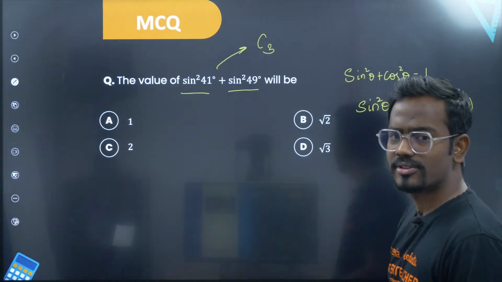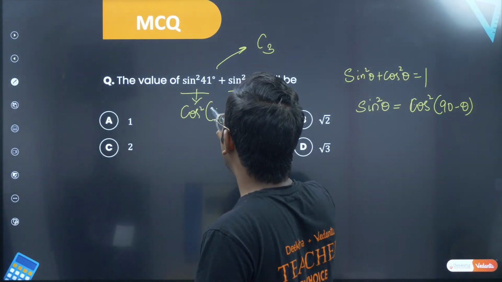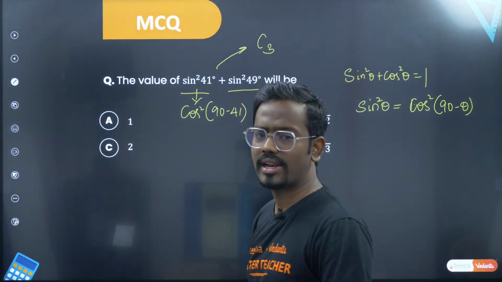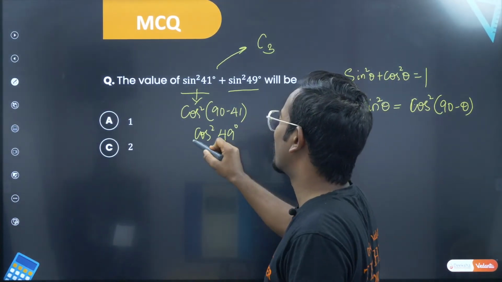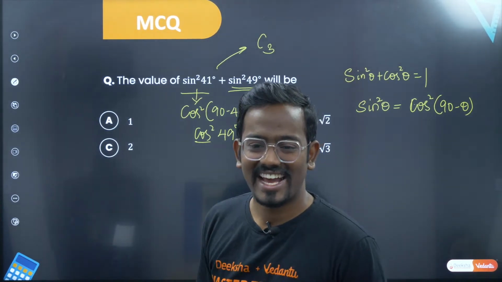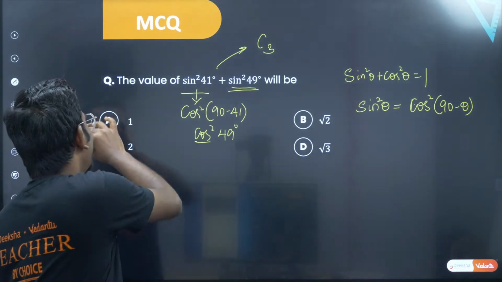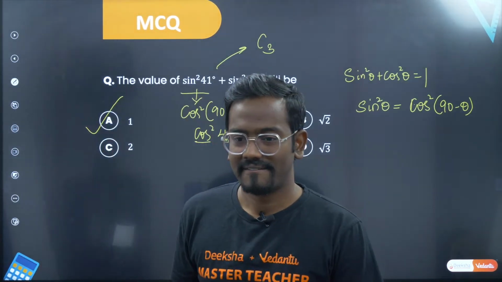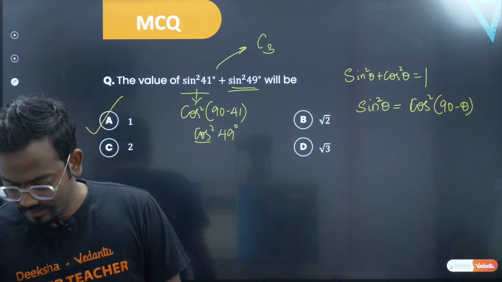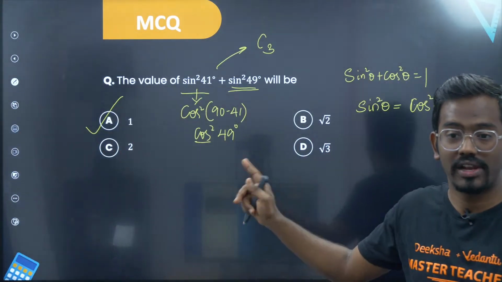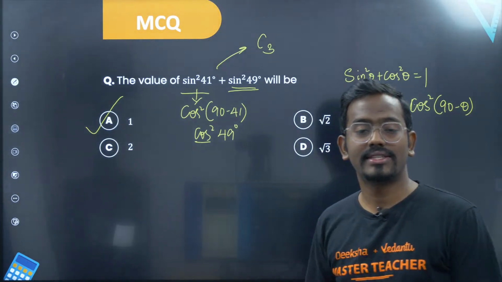Yes, you can write this. So sin square 41 can be written as cos square of 90 minus 41, which is nothing but cos square 49. So you have cos square 49 plus sin square 49, which is cos square theta plus sin square theta. It is again 1. Hope this is clear. Give me a thumbs up if this is clear. The answer is 1 for this. Netra and Hina Kausar, hope you got it. Let's take up the next question.